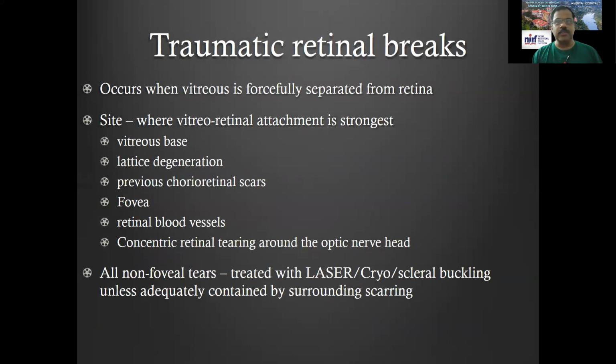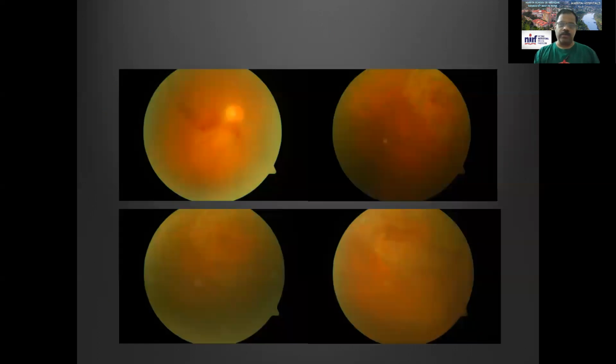Retinal breaks and tears can occur when vitreous is forcefully separated from the retina. It can occur at the vitreous base, which is the periphery of the retina, at lattice degeneration, at previous chorioretinal scars, or even at the fovea, where it can form a macular hole, which causes a loss of vision. Sometimes the non-foveal tears are treated with laser, cryo, or scleral buckling, and the macular tear or hole can be treated with vitreous surgery.